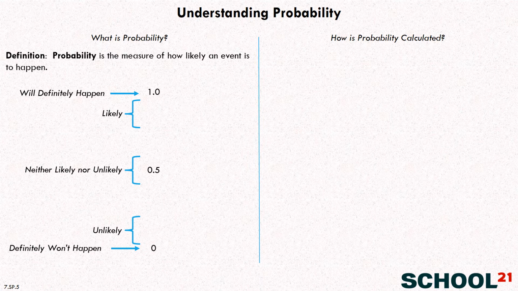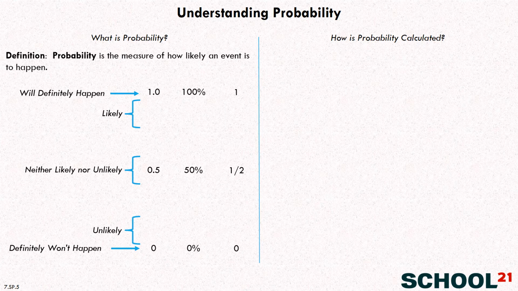Now you should know that in addition to measuring this with decimals like 1.0 and 0.5, a lot of times probability is measured or expressed in the equivalent percentages. So if something is going to happen for sure, we say that it's 100% probability. If it's neither likely nor unlikely, we say it's about a 50% probability. And if it's not going to happen for sure, we say it's a 0% probability. And sometimes you even see it expressed in fractions, like 1/2, which is the same as 50% or 0.5. Up around 1 or 0 or fractions in between, you'll also see. All the same stuff, just telling you how probable an event is to happen.